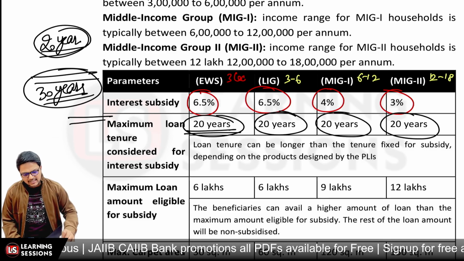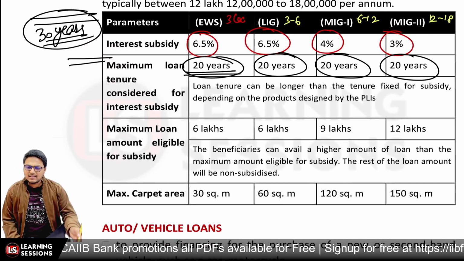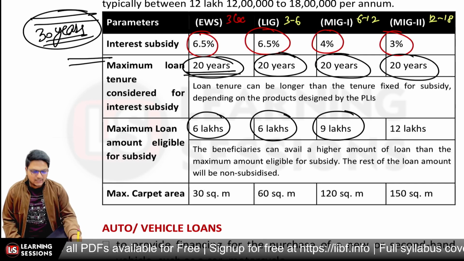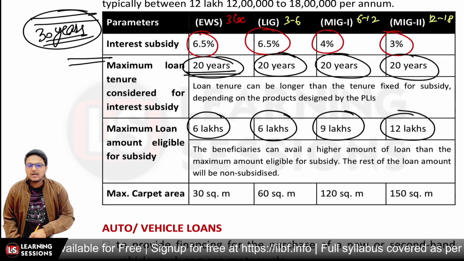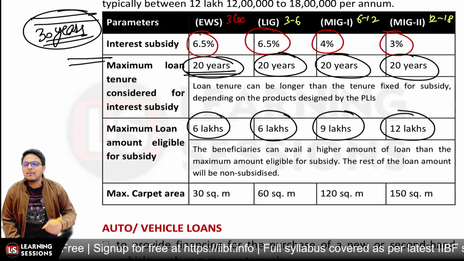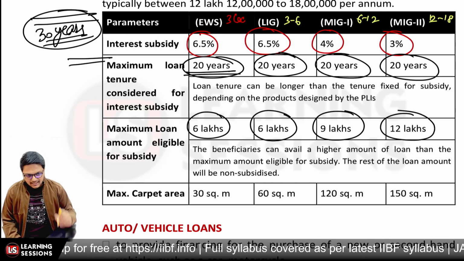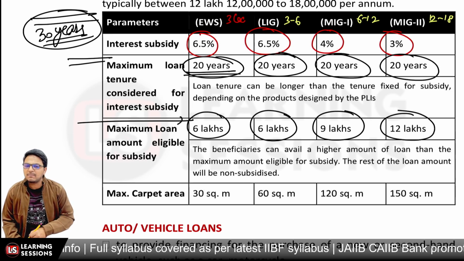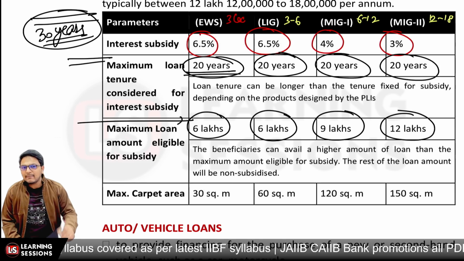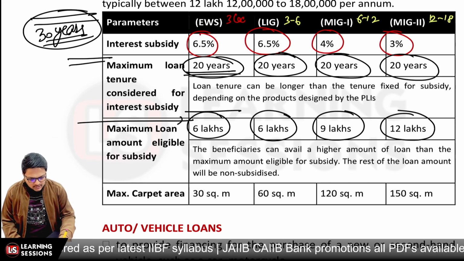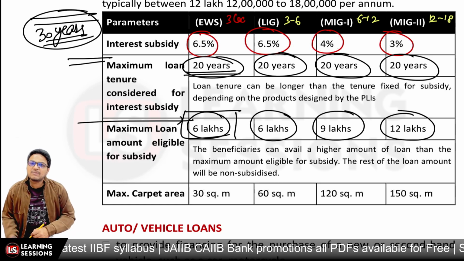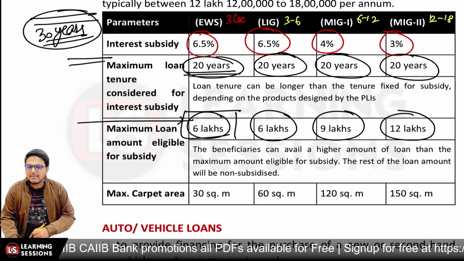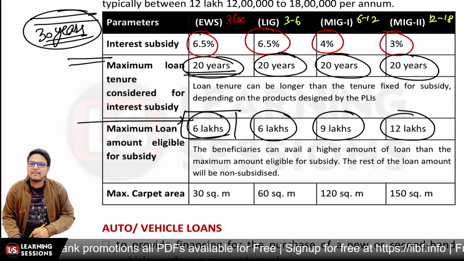And the maximum loan which is actually eligible for subsidy, for which you will be getting the subsidy, that is 6 lakh rupees for EWS and LIG, and 9 lakh rupees for MIG1, and 12 lakh rupees for MIG2 over there. And also, as I told you, a higher amount of loan can also be taken. It's not the case that you can be taking a maximum of 6 lakh rupees of loan so as to enjoy the benefits under the PMAY. Not that the case. You can be taking a higher loan, but the loan for which the benefits will be available is maximum to the quantum of rupees 6 lakh in case of EWS and LIG, rupees 9 lakh in case of MIG1, and maximum rupees 12 lakh in case of MIG2 over there, right?